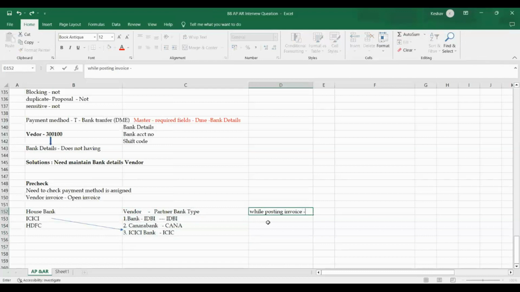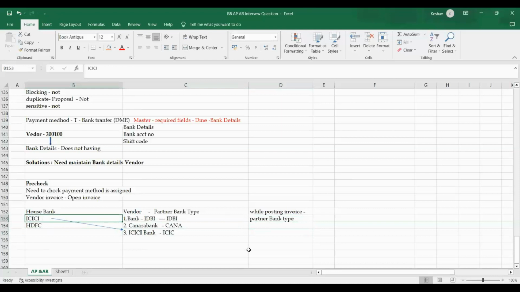While posting invoices, we need to tell the partner bank type, ICICI. So the payment will go from ICICI bank directly from the vendor to the ICICI bank. This is the way we need to address it.